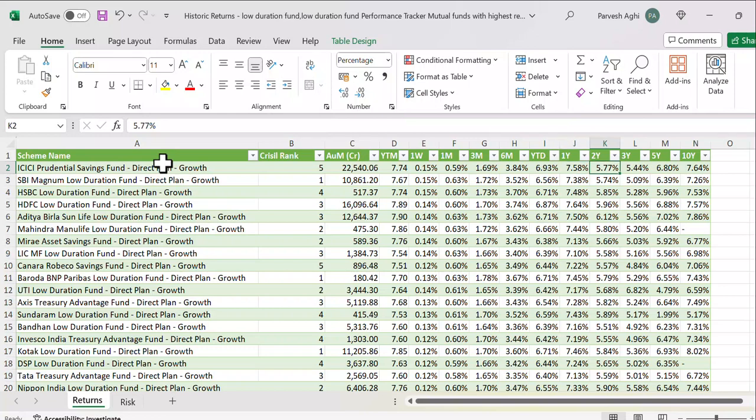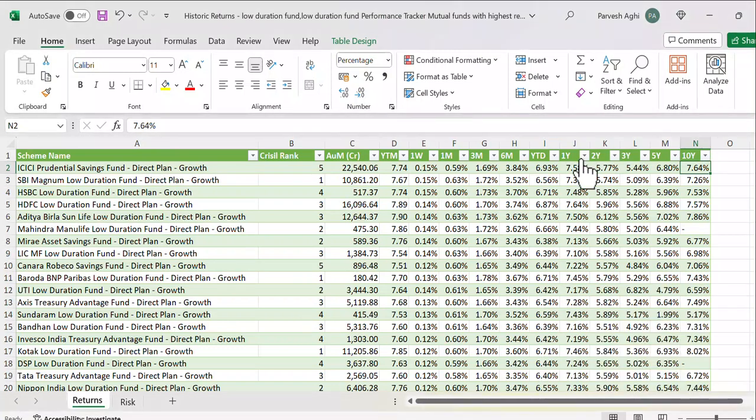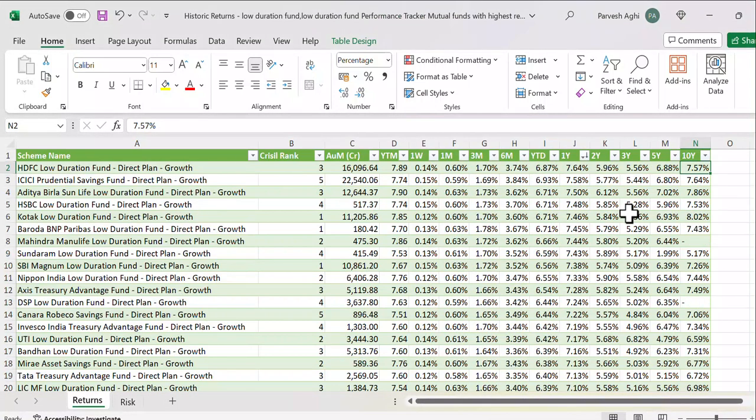2 year is telling you 5.77%. Fine. If you had bought this bond and held for 2 years, your return was only 5.77, below the YTM. And similarly, for the 10-year bond, the 10-year period, it is giving you 7.76. So now, since you hold the bond, for example, you want to know your 1 year tenure, so let us look at 1 year and sort it from largest to smallest.